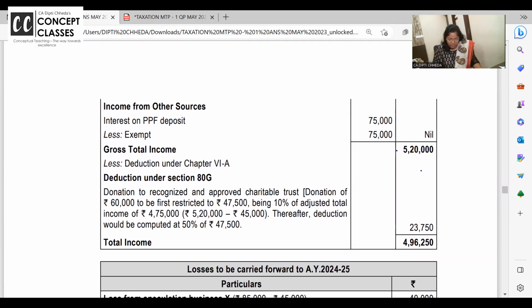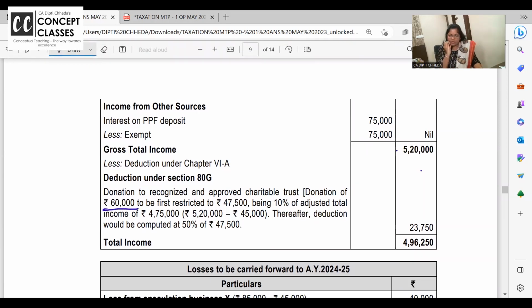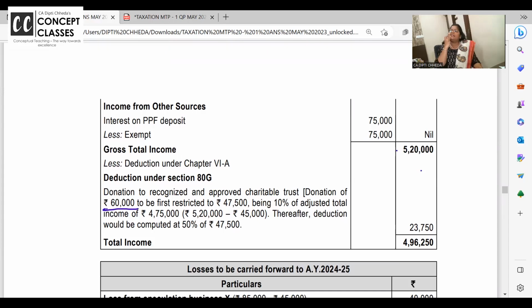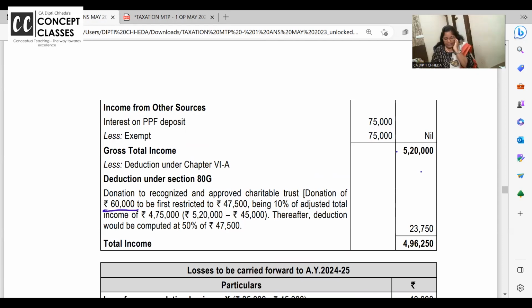Now the donation you have given is 60,000 to a trust. I want to talk about ATG. ATG, you know: 100% direct, 50% direct, 100% family planning and Olympics subject to qualifying amount, and 50% for trusts and all, temples, all subject. So how do we calculate this?